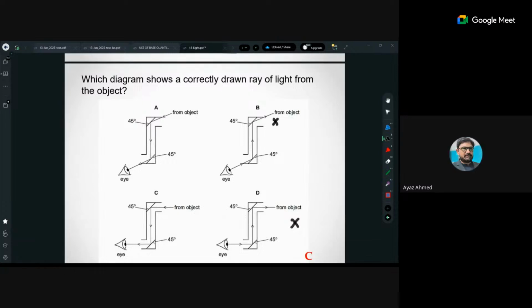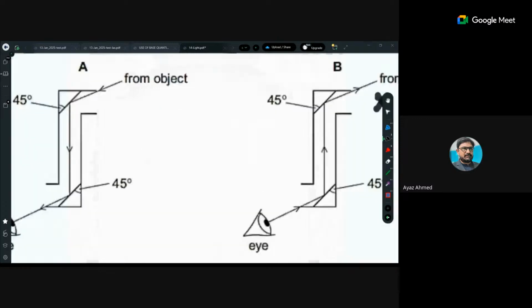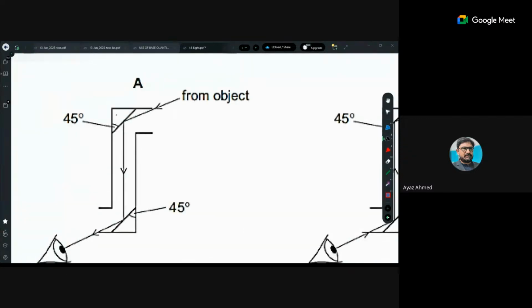Okay, now if you see that this is 45 degree, तो आप देखो, if the light is entering here, this angle should be, यानी it seems that it is greater than 45, तो ये वाला angle भी greater than 45 होना चाहिए, so it should hit here. So again, this is incorrect. Angle of incidence should be equal to angle of reflection. मेरी बात समझ आ रही है बच्चों?